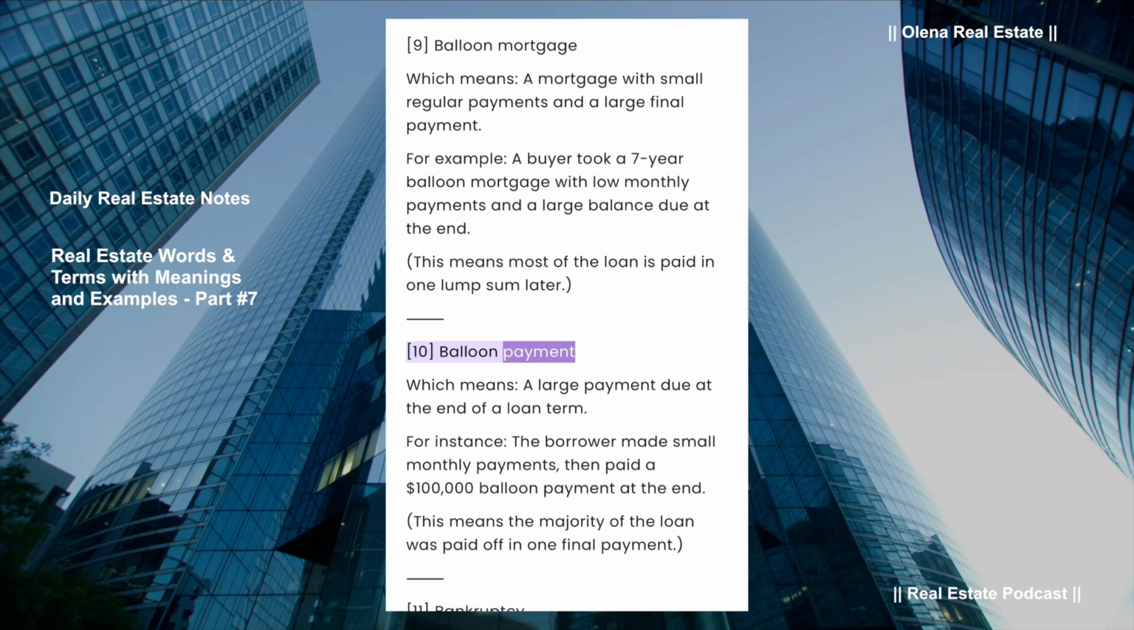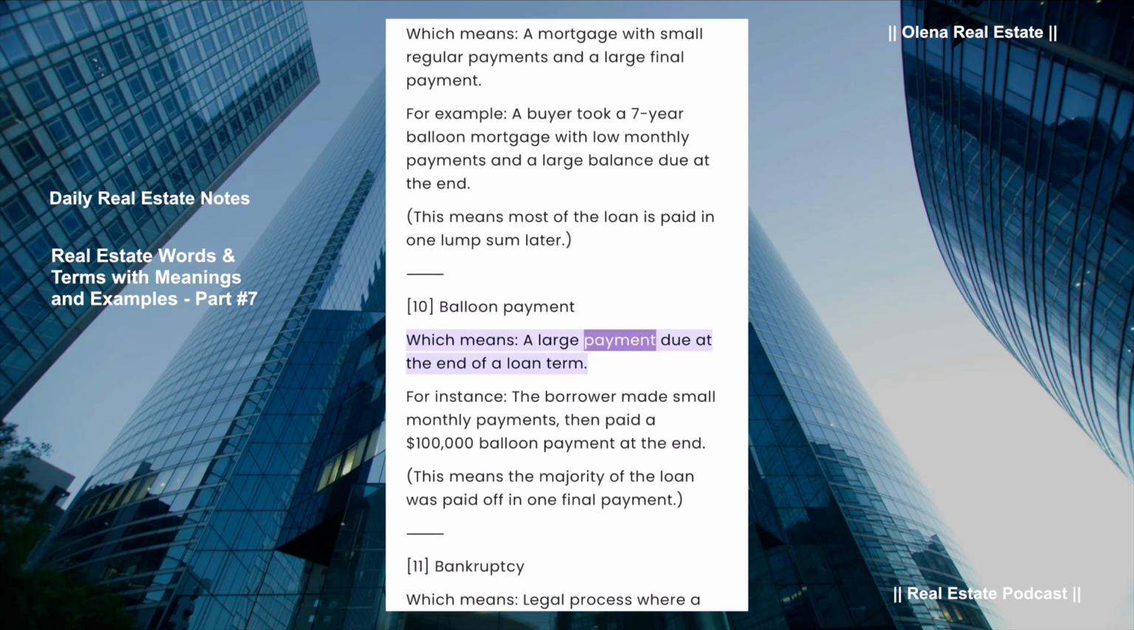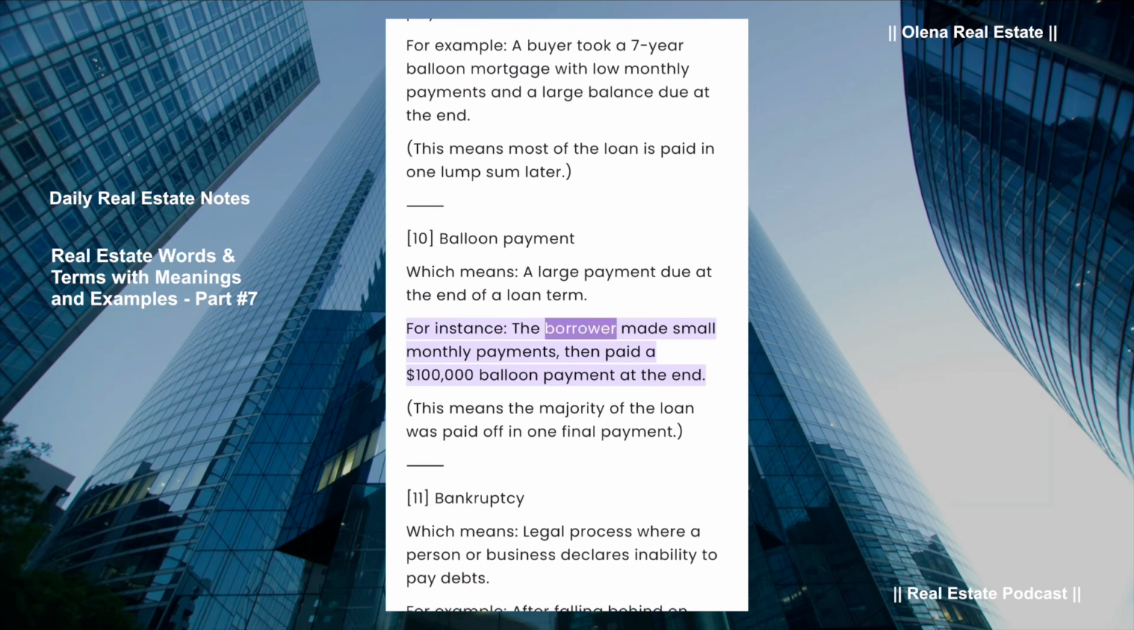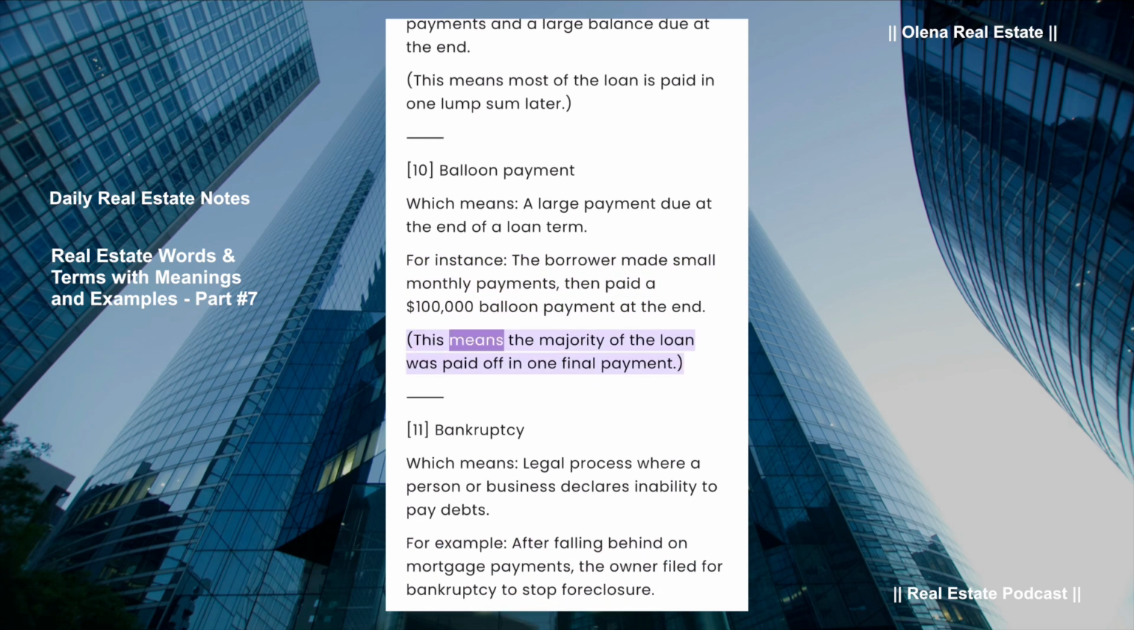Balloon payment, which means a large payment due at the end of a loan term. For instance, the borrower made small monthly payments, then paid a $100,000 balloon payment at the end. This means the majority of the loan was paid off in one final payment.